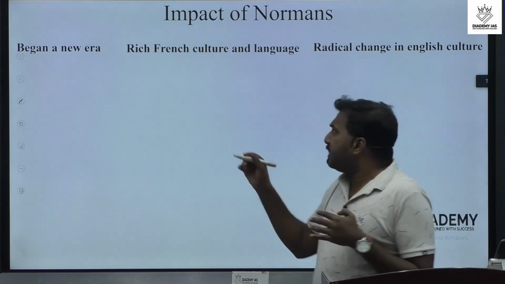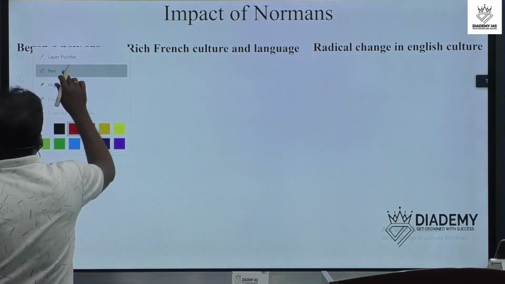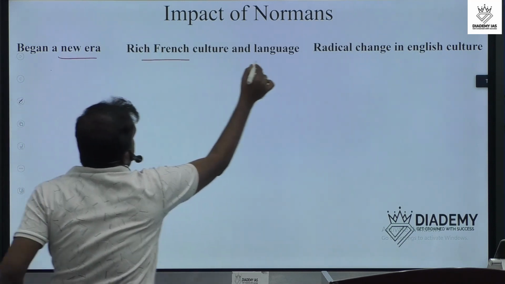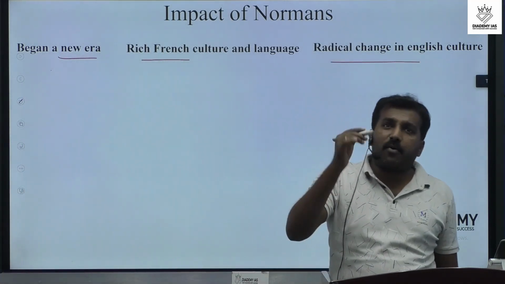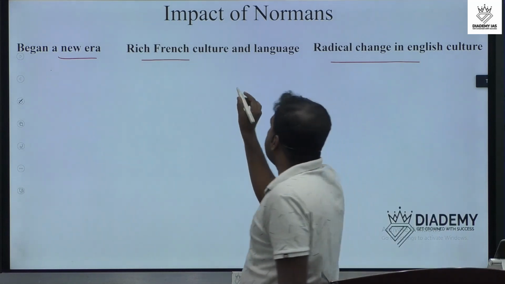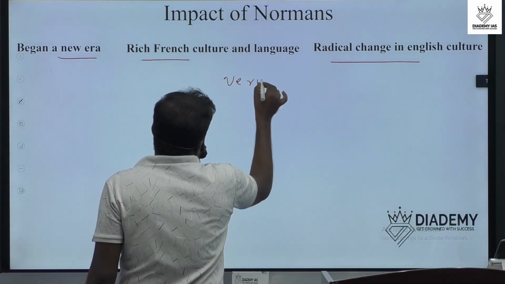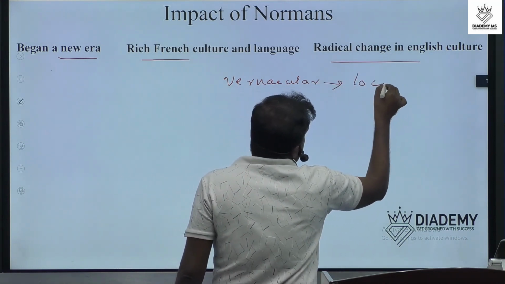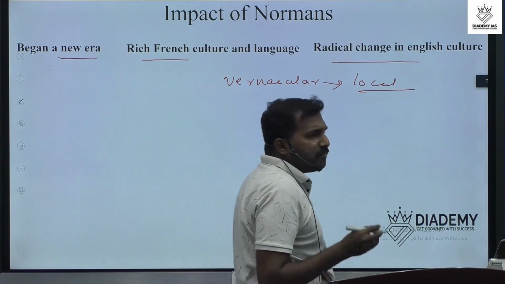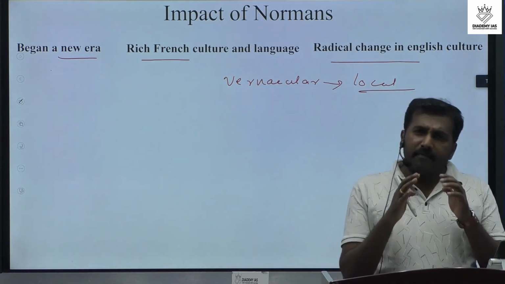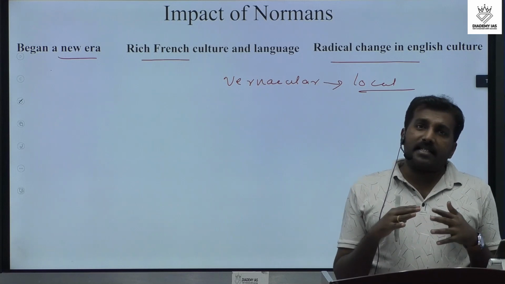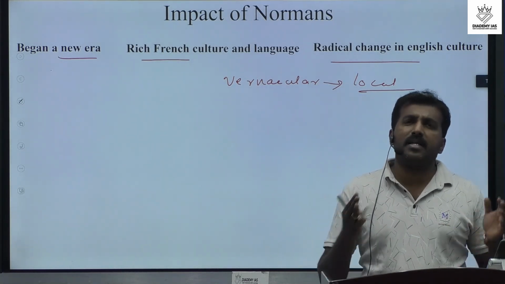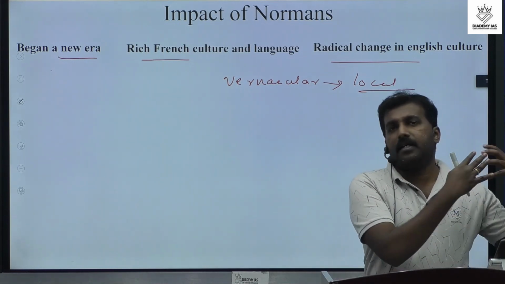So Geoffrey Chaucer, in this time, there was a writer, Geoffrey Chaucer. We already said Geoffrey Chaucer. Geoffrey Chaucer used vernacular language. What is vernacular? It means local language, the language used by the local people. Very simple language. So that's how Geoffrey Chaucer became familiar with the people, and gradually in history he is named as the father of English literature.